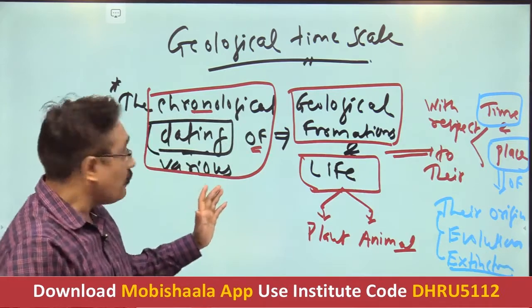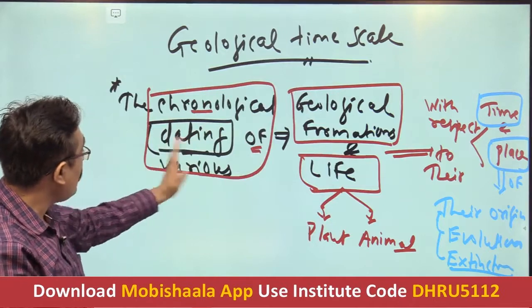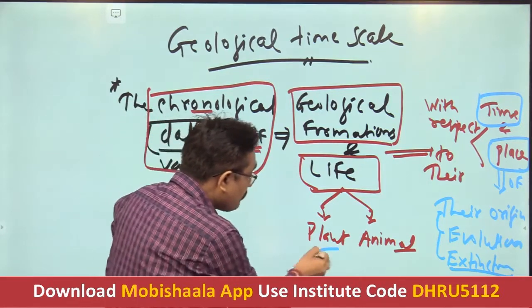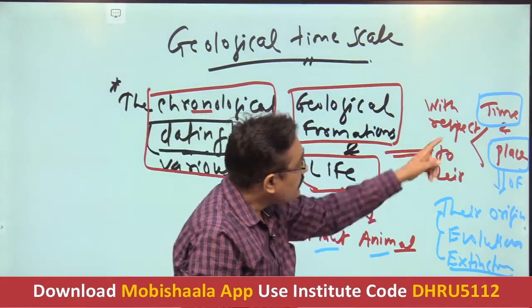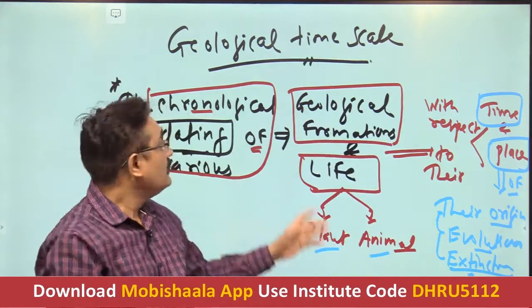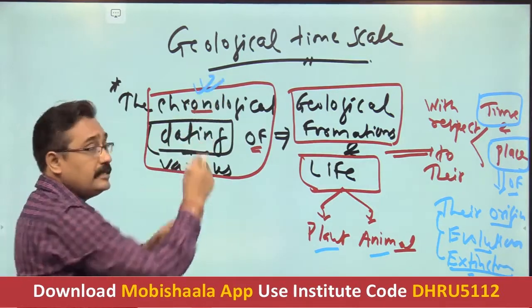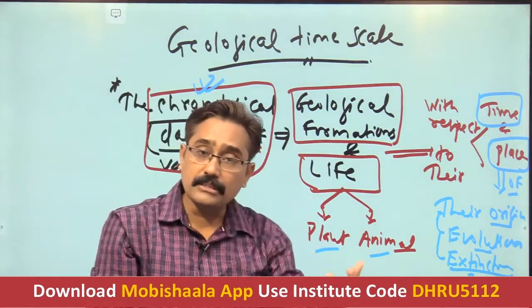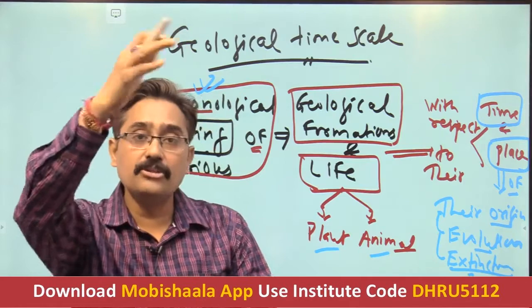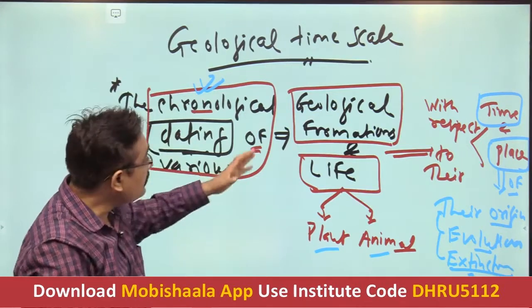So understand, what exactly is the geological time scale? It is a chronological dating of various geological formations and life, particularly plants and animals, with respect to their time and place of origin, evolution and extinction. Chronology means as per the sequence of their origin: which formed first, which came into existence first, that will lie first, then the newer one, then the further newer one, and the newest one. So it's the chronological dating of the geological formation.